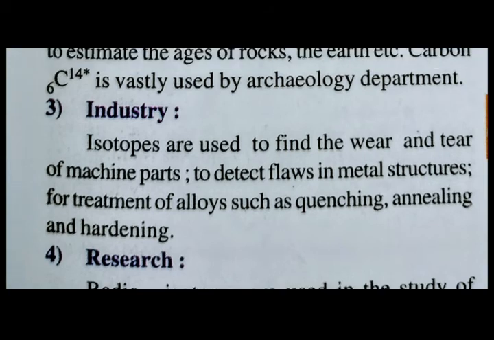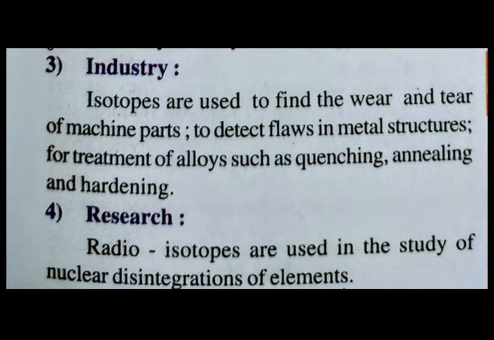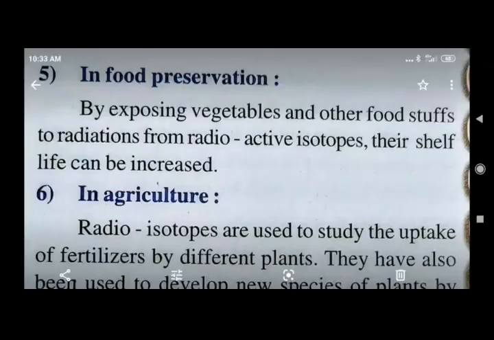Now, for research purposes, radioisotopes are used to study nuclear disintegration. That is the study of the nuclear fission process, and they use these radioisotopes. Another application is in food preservation: by sending radioactive rays, that is gamma rays, through food, it can break the DNA of bacteria. Due to that, this food can be stored for a long time.